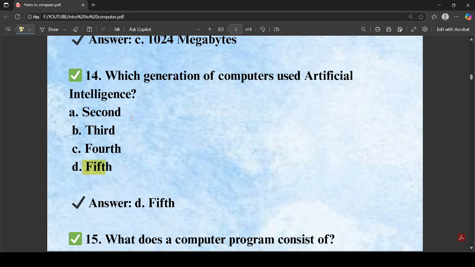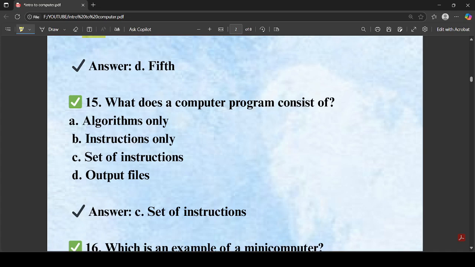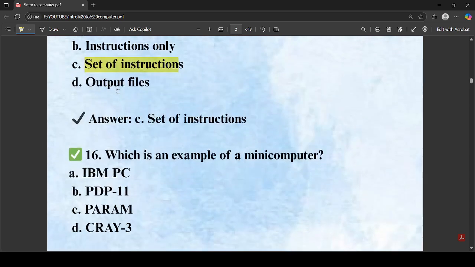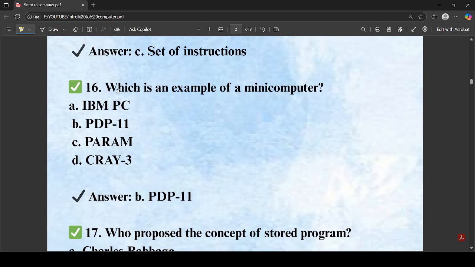Next question, what does a computer program consist of? A computer program consists of a set of instructions, an algorithm. So the correct option is set of instructions. Next question, which of the following is the mini computer? The mini computer here is PDP-11.